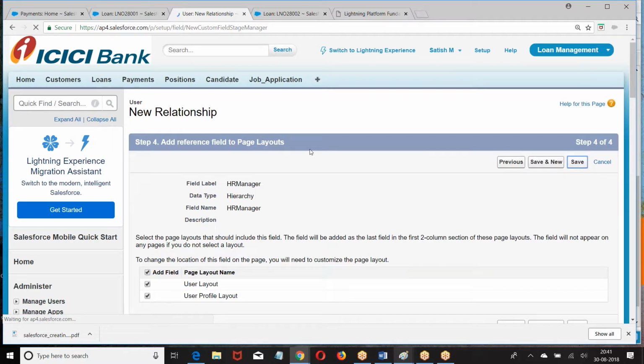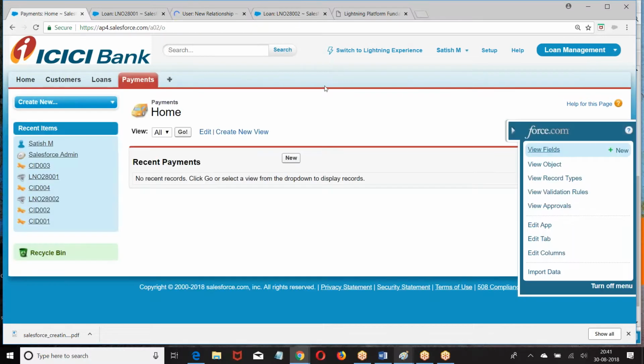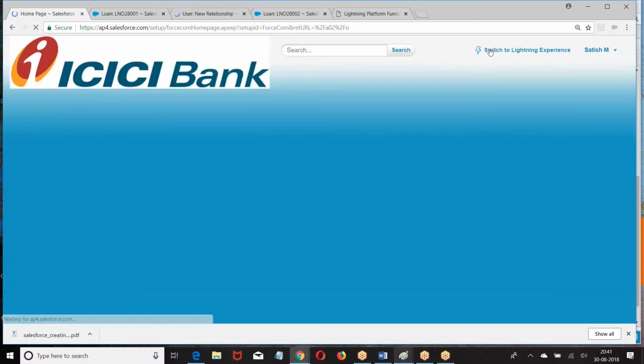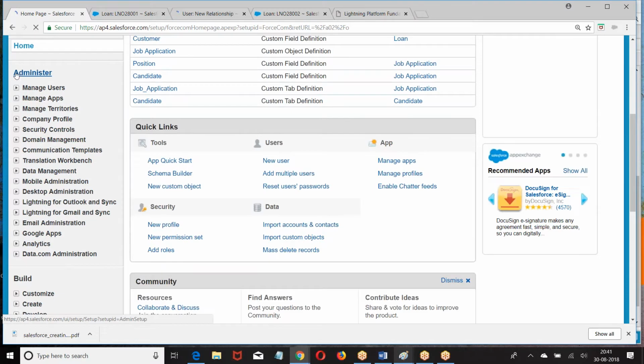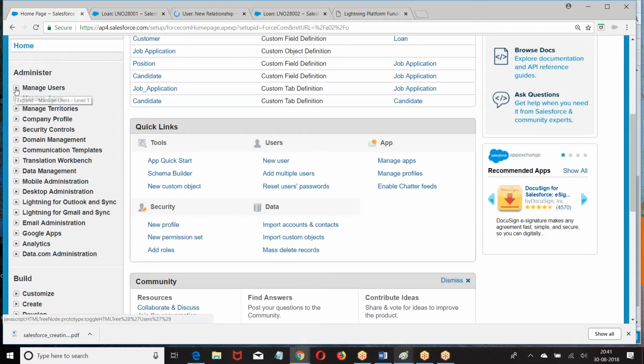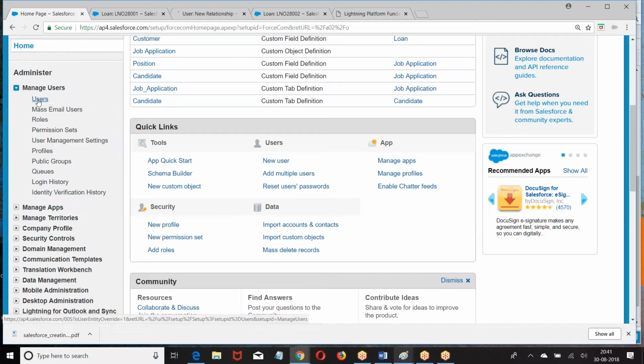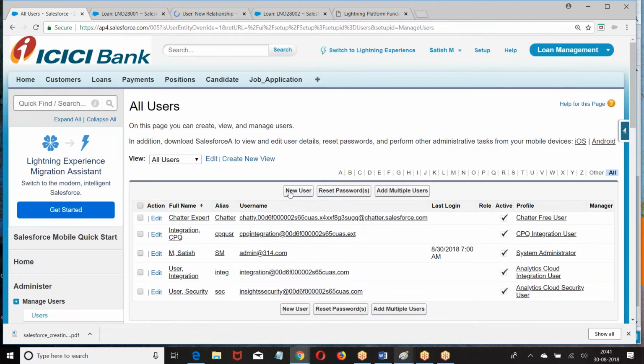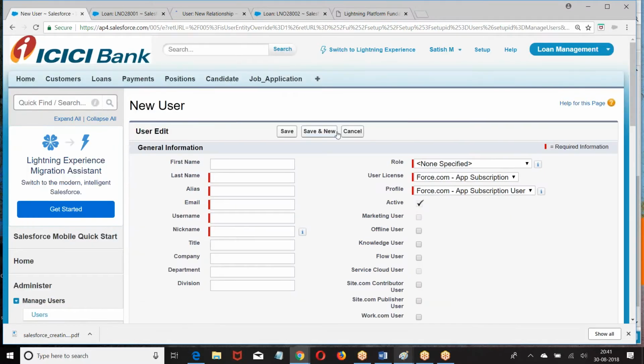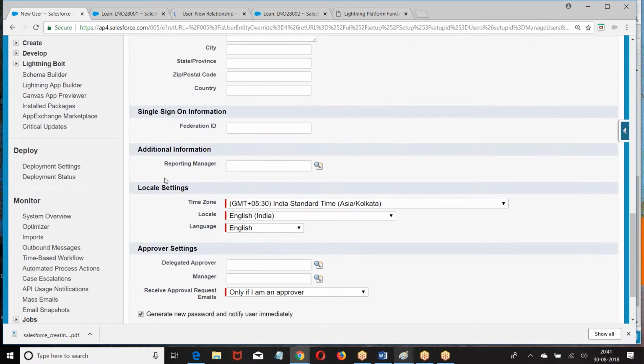Now how do you see this field? You have created the field, very good, but where do you see this field? Output we have to see now. Where is that output? Setup, Administer, Manage Users, Users, New User, Reporting.